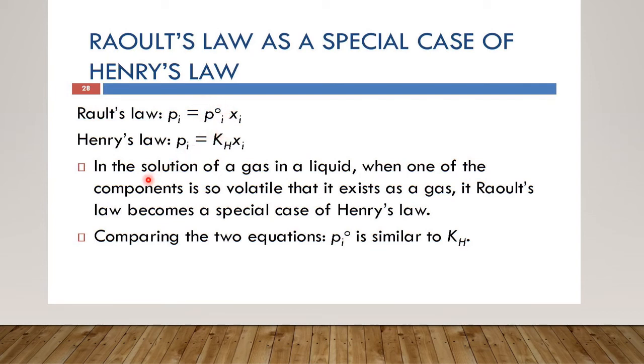So we say that in the solution of a gas in liquid, when one of the components is so volatile that it can exist as a gas, then Raoult's law becomes a special case of Henry's law. So when you compare the two equations, we find that P1 naught and Kh are similar, and that is why Raoult's law is known as the special case of Henry's law.